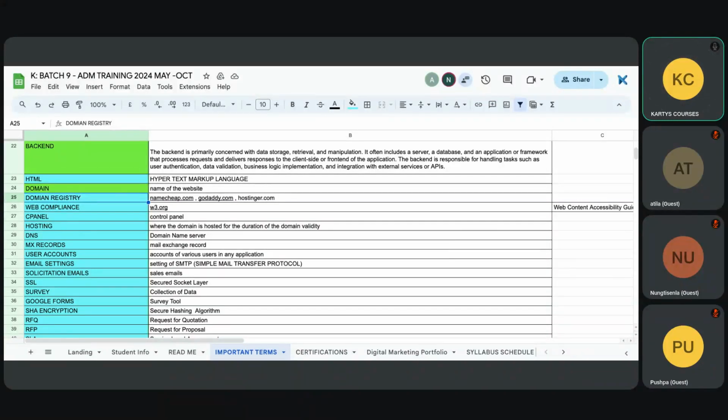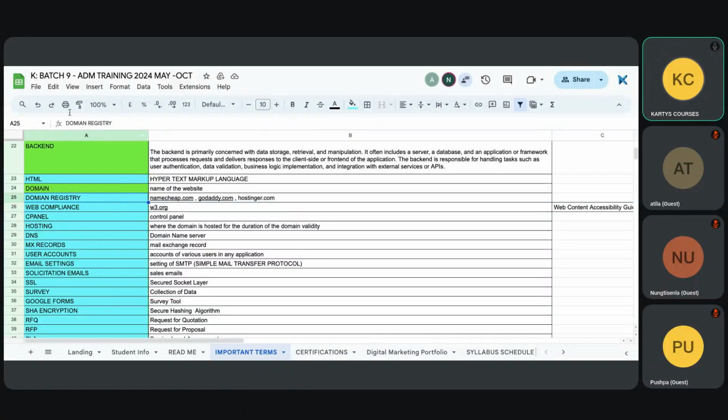Similarly, there are certain companies who have been given the license to sell domains. All these telephone companies are called telephone registries. There is a marriage registry, there is a telephone registry, there are a lot of registries in this world. One of the registries that we should be concerned about is the digital domain registry. Domain registries or domain registrars are the companies who actually sell domains. Where to buy a domain from? The examples are namecheap.com, godaddy.com, or hostinger.com.